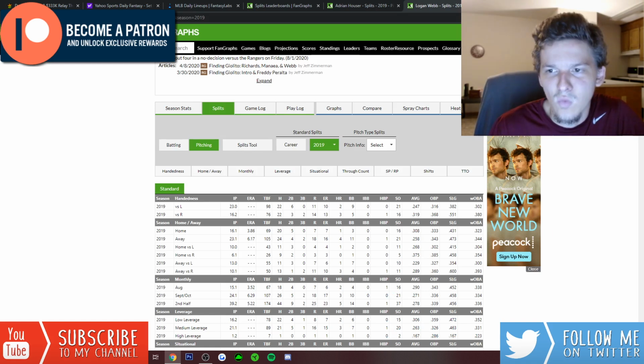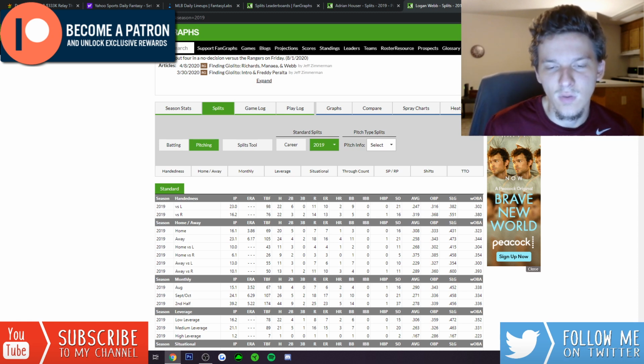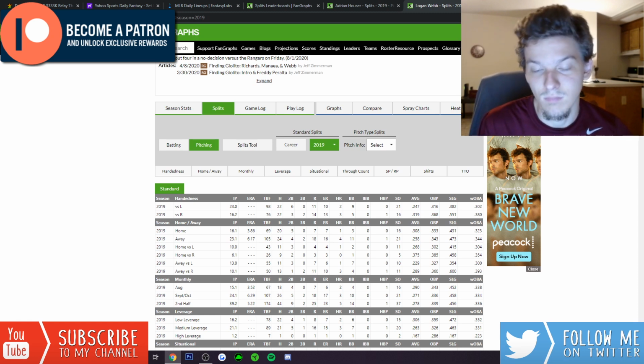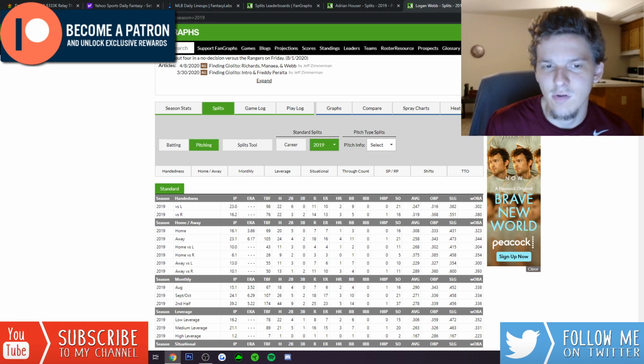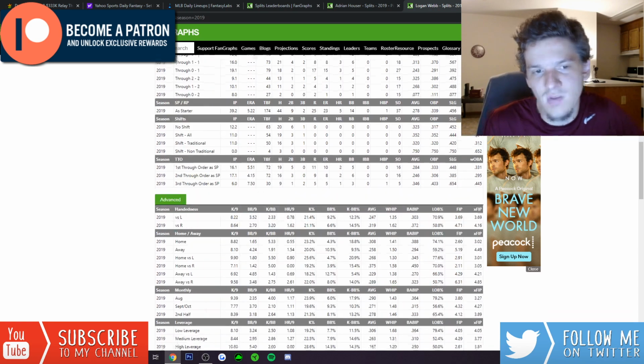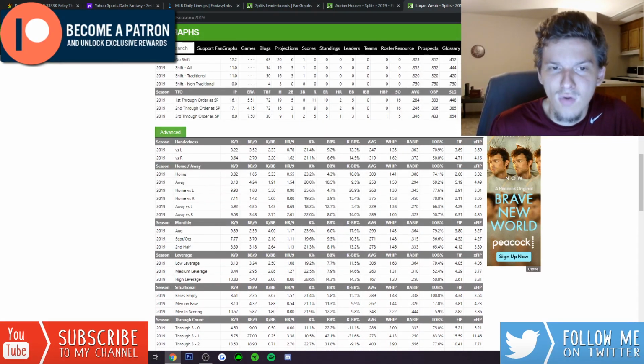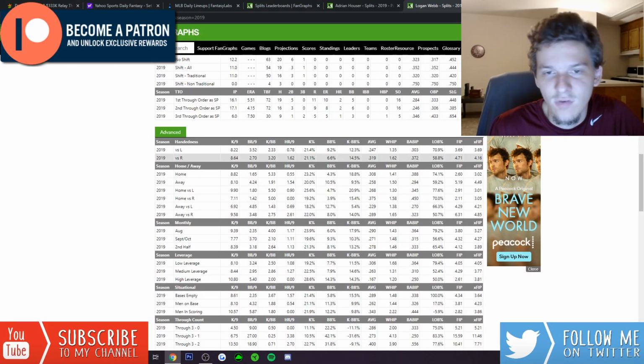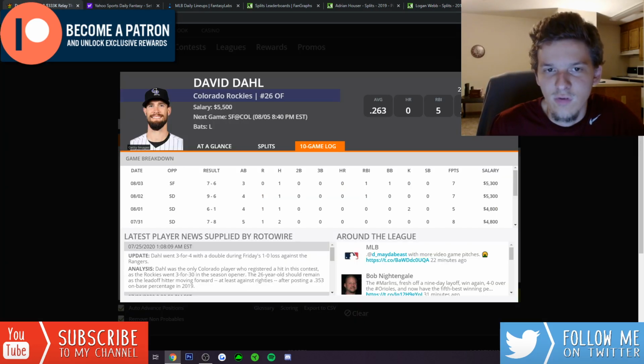And if we look at Logan Webb, he's actually been worse against righties just as of late, just like last year. Didn't pitch a ton last year. Only faced about, just doing the math in my head, about 170 batters to both sides of the plate. Gave up a .380 wOBA to righties, a .302 wOBA to lefties. If we look at the home runs, gave up more home runs to righties as well. So it seems like Logan Webb is kind of reverse split, struggles more to righties.